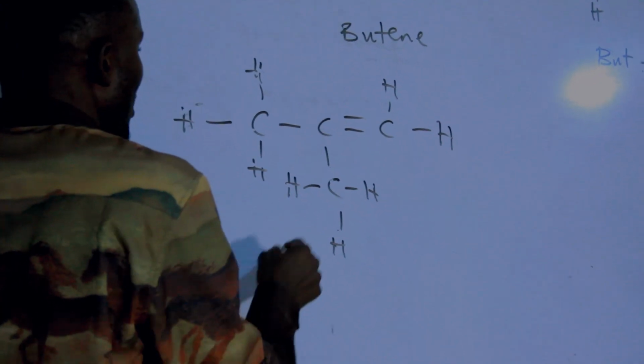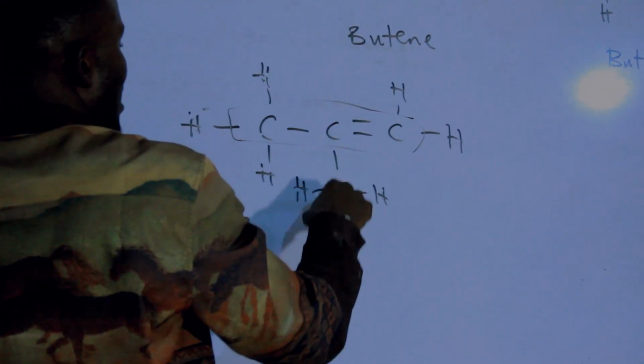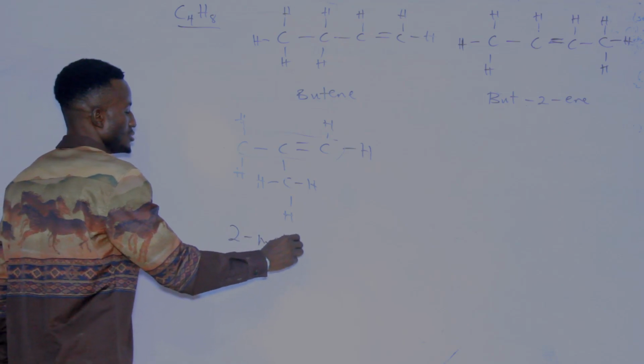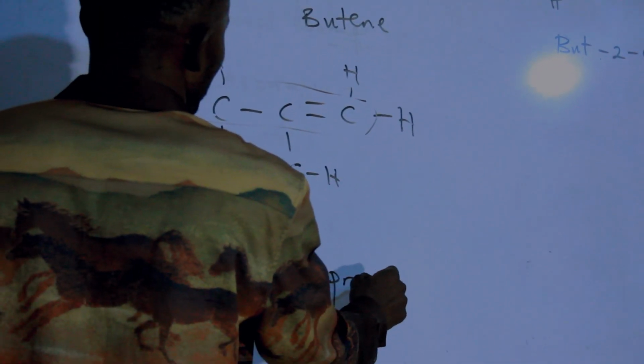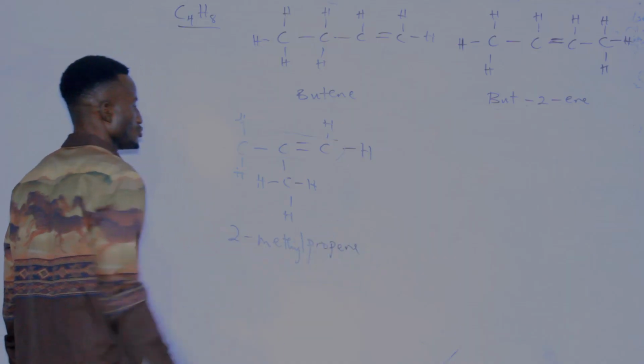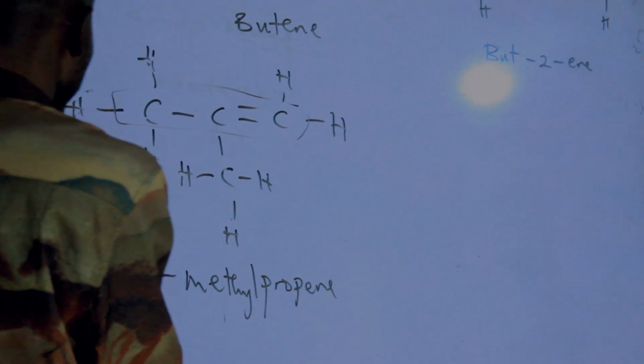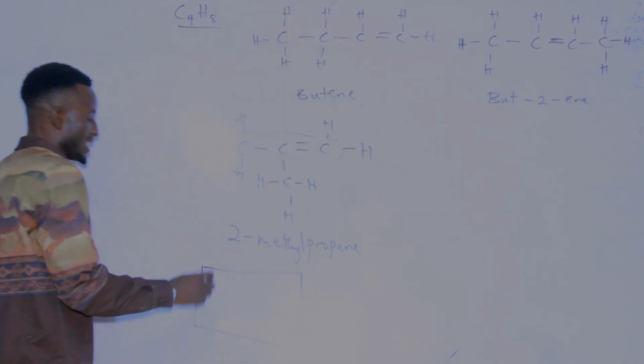But if you check this very well, the longest chain is this, and there is a methyl here. So we have this to be 2 methyl, what? Propane. 2 methyl propane.